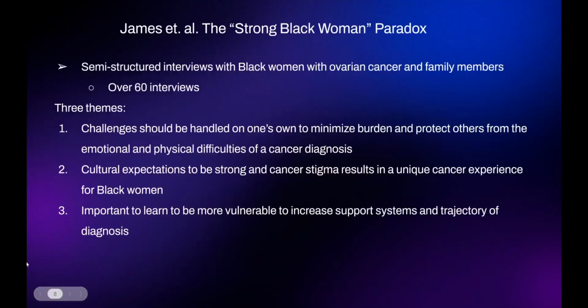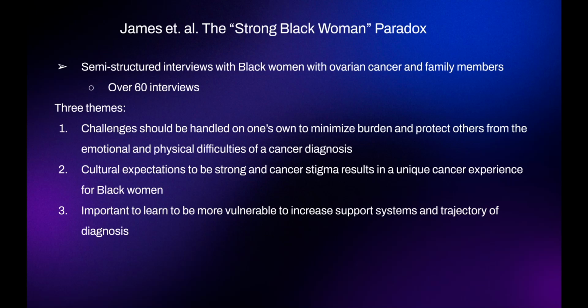And then the last study I want to focus on is this strong Black woman paradox, which involved semi-structured interviews with over 60 women. Essentially, they were talking about Black women's experiences with ovarian cancer and their family members, and what experiences and lifestyle challenges they had.